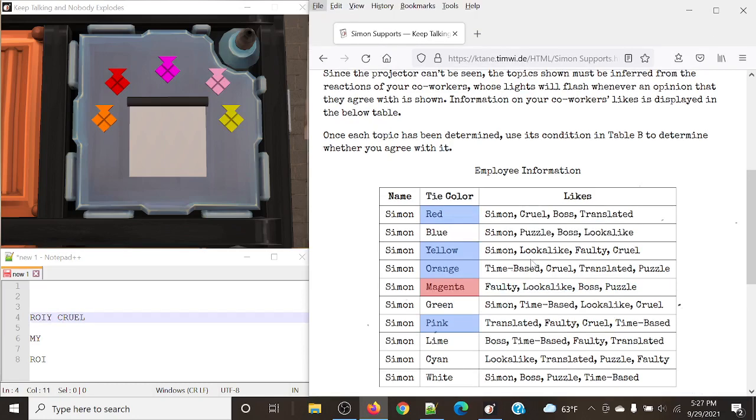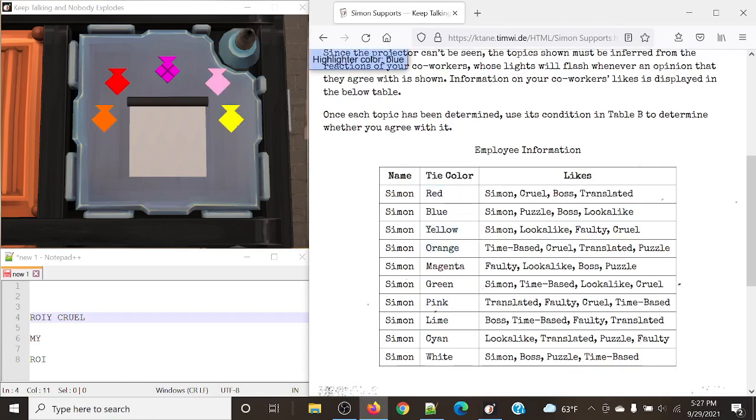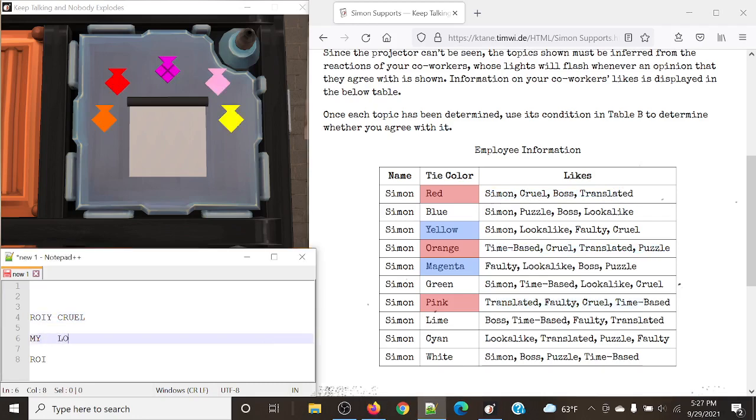Next up, magenta and yellow are agreeing with one another, and in this case red, orange, and pink disagree with that. Let's figure out what that is. Simon, nope. Lookalike, yes, but let's take a look. Do any of these have lookalike in them? Because that will make it not it. No, so in this case the second one is lookalike, because the ones that didn't flash don't have lookalike in them, and the ones that did flash both have lookalike.